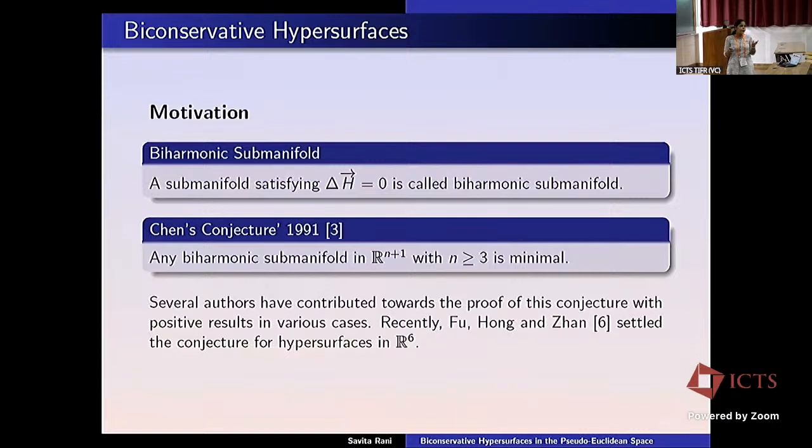But then, this conjecture will fail. Here we are talking about (n+1)-dimensional Euclidean space. But when we go to any Riemannian manifold and talk about biharmonic submanifolds in another Riemannian manifold, then this generalized Chen conjecture fails. There are examples in the literature showing that this conjecture will not hold true in Riemannian manifolds other than Euclidean space.